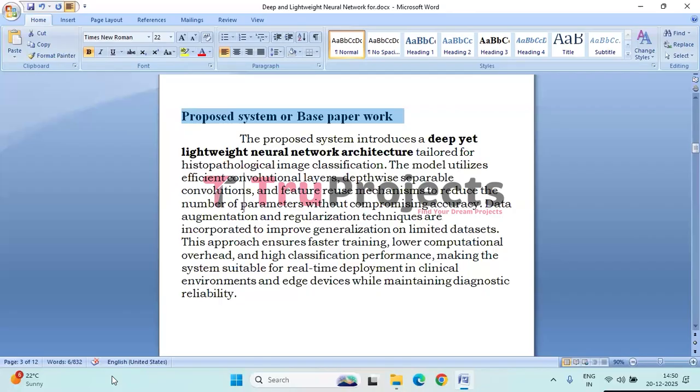To address the challenge of limited medical datasets, data augmentation and regularization techniques are applied, helping the model generalize better and avoid overfitting. As a result, the system achieves faster training, reduced hardware requirements, and reliable performance, making it well suited for real-time clinical use and deployment on edge or resource-constrained medical devices.